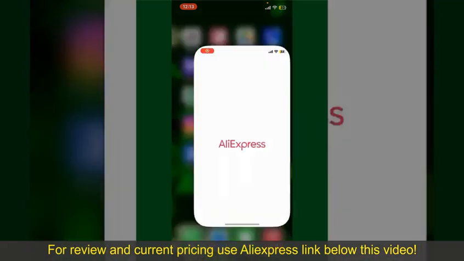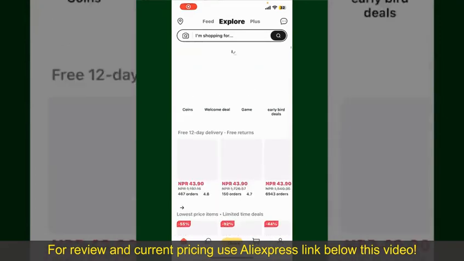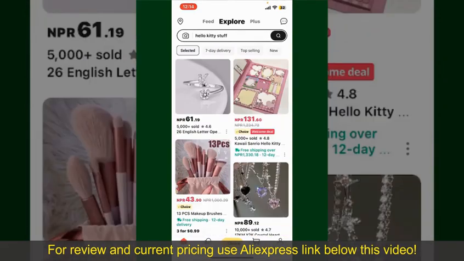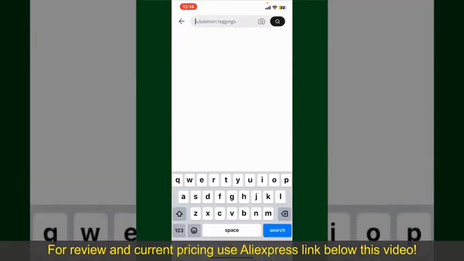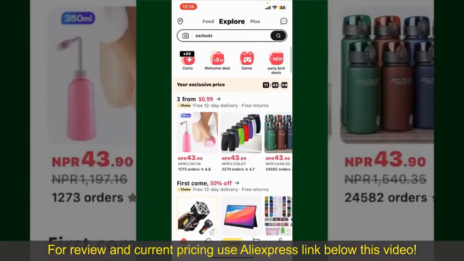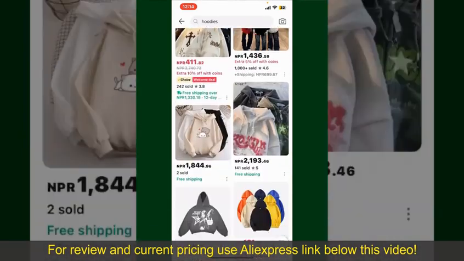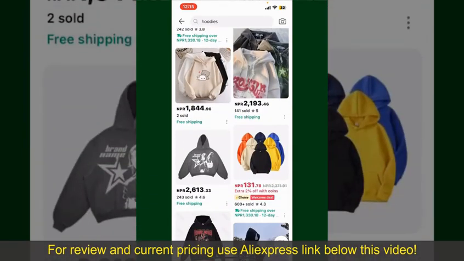Open your AliExpress application. Also make sure that you're logged into your account. From the main homepage of AliExpress, you can search for the product with the help of the search box at the top. You can also browse through the product categories displayed on the screen. Now, scroll through the products and find the one that you'd like to purchase.